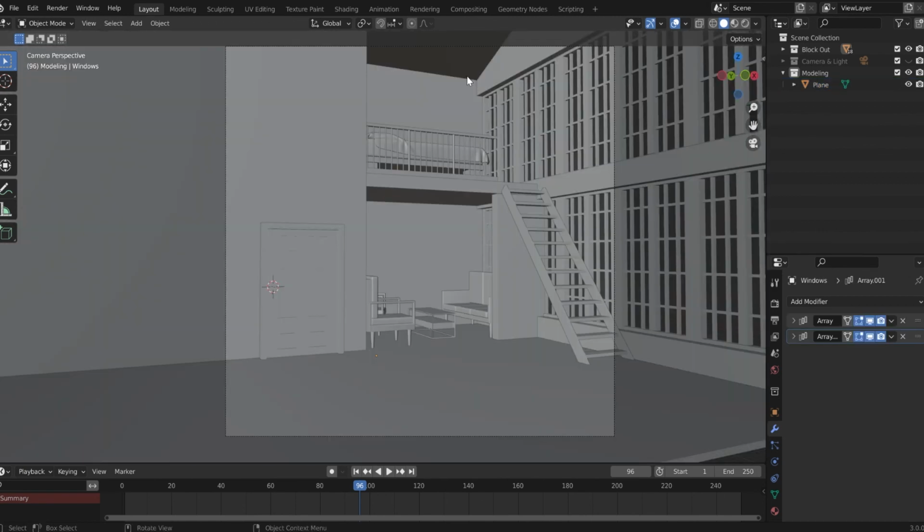So this is how you create the door. In the next lesson, we're gonna do some lights over here on top of this fence.